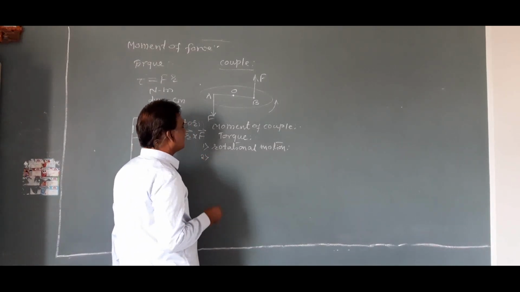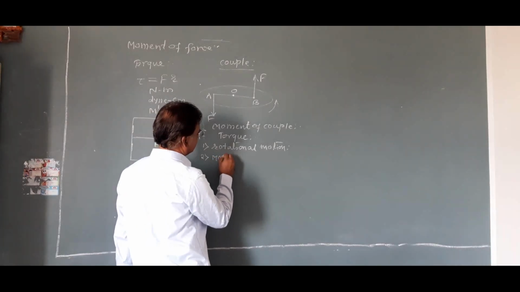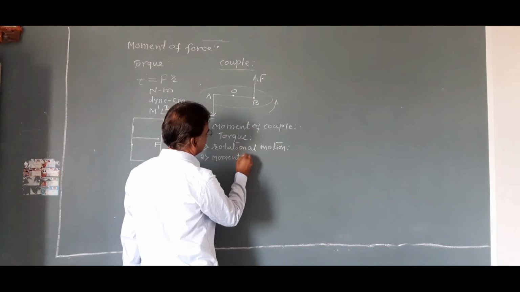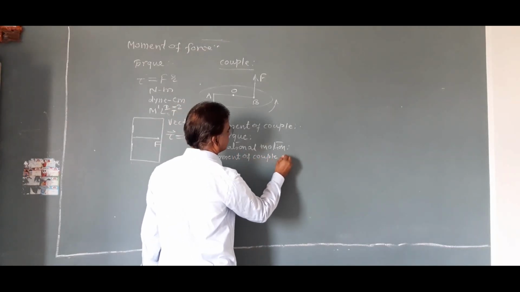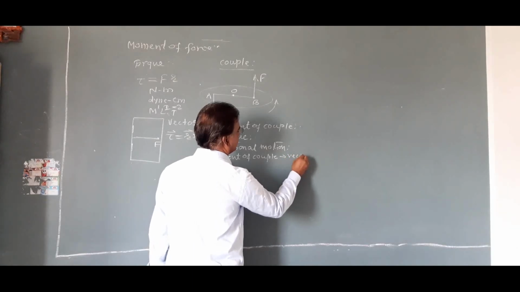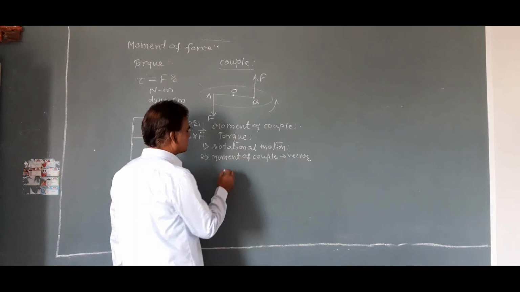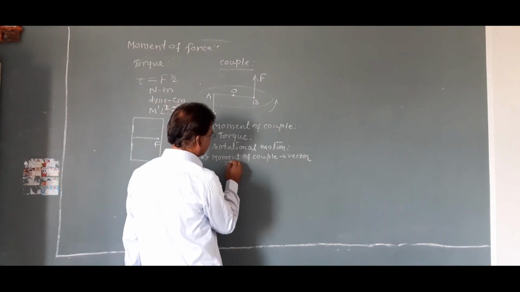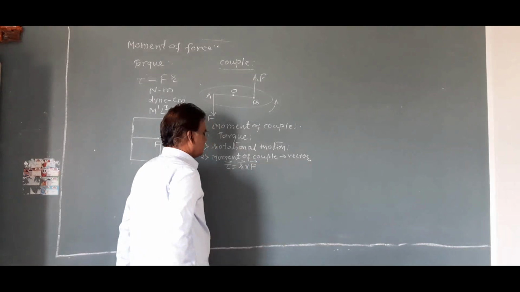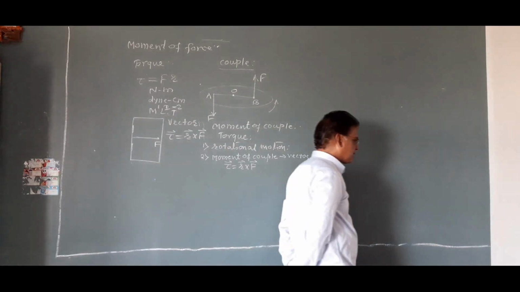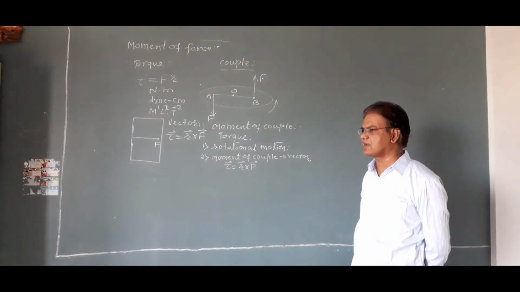Second, moment of couple is a vector quantity. Moment of couple is also called torque, and torque is equal to R cross F. Like moment of force, moment of couple is also a vector quantity.